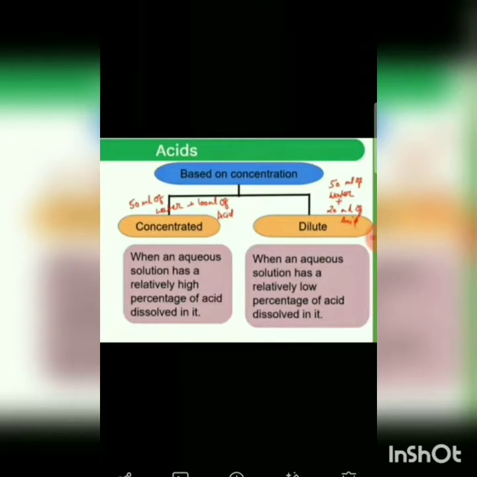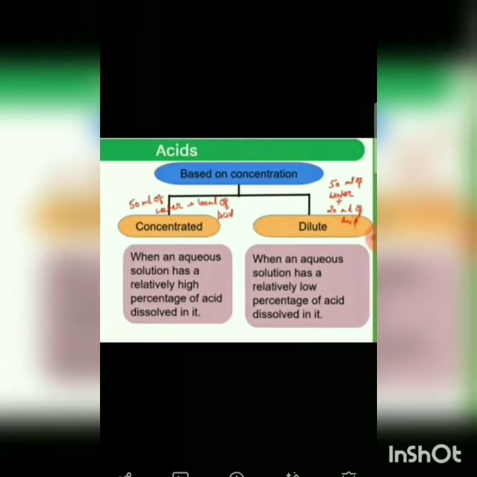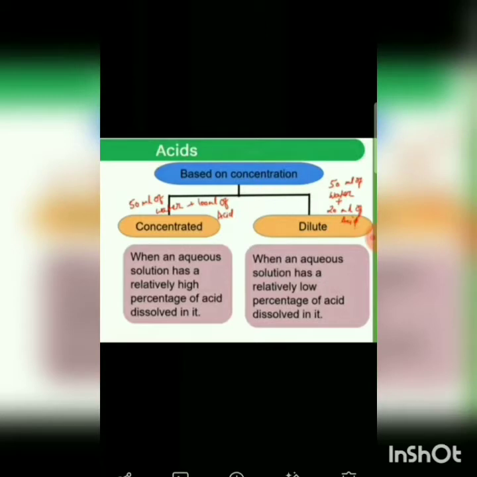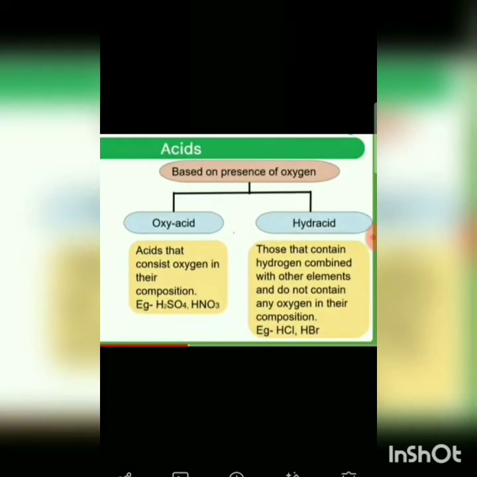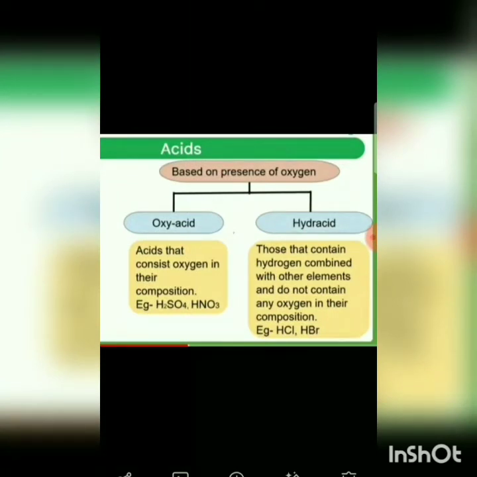For example, with 50 ml of water plus 100 ml of acid, the water is less, so it is a concentrated solution. And dilute is when an aqueous solution has a relatively low percentage of acid dissolved in it. Here the acid percentage is low, so it is dilute, and here the percentage of acid is high, that is why it is concentrated.